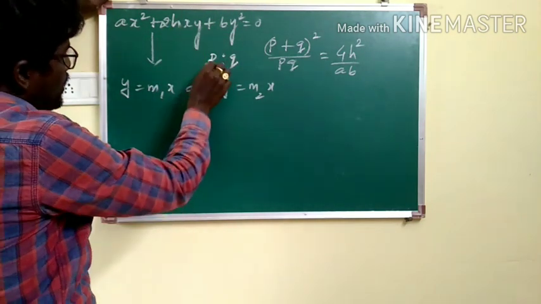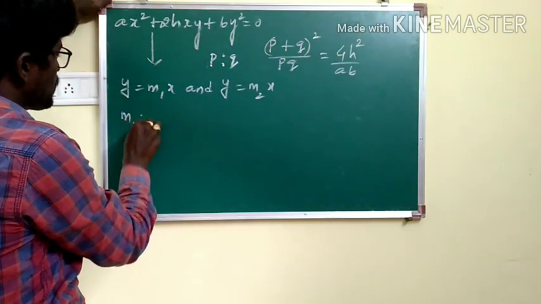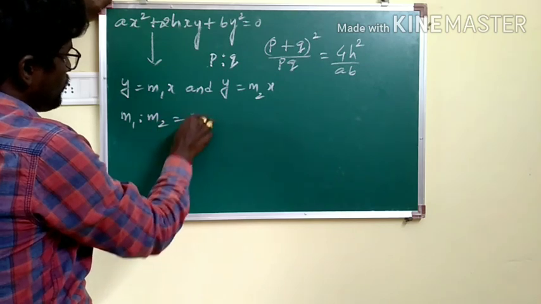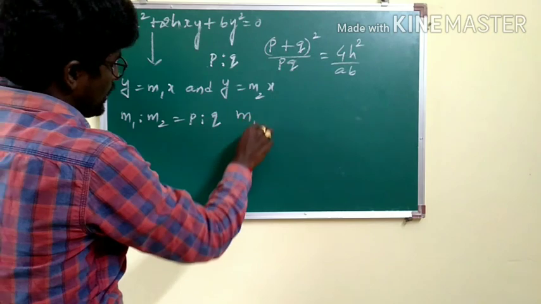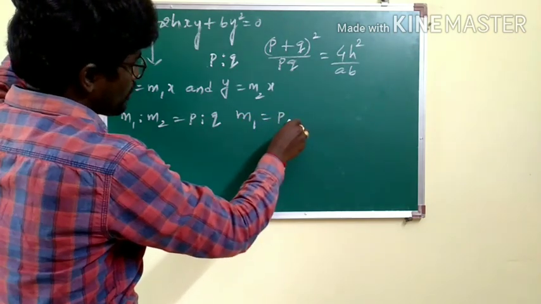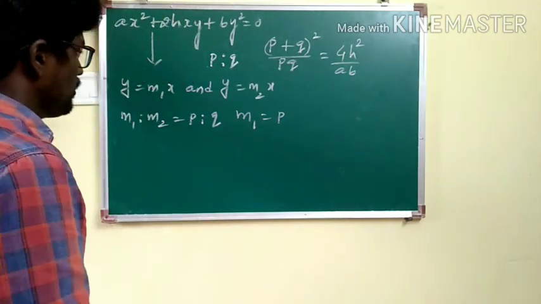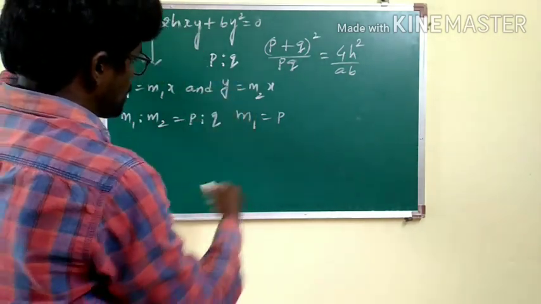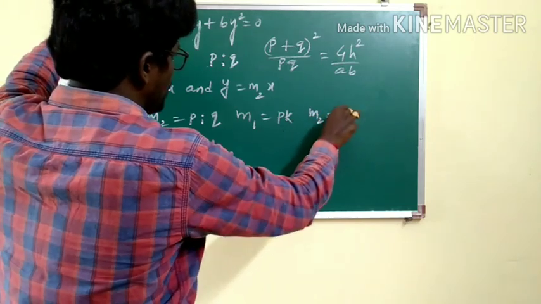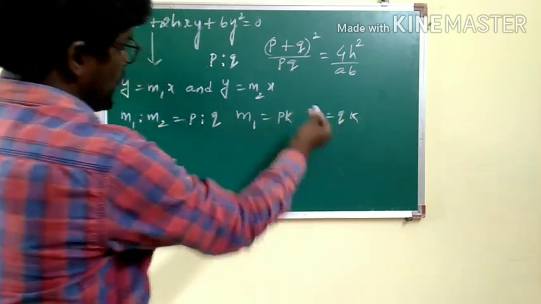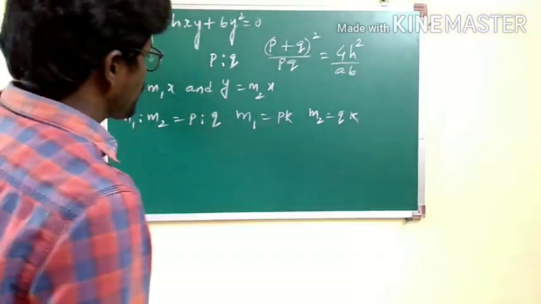Now we are given the ratio of the slopes, that is m1 is to m2 is p is to q, means what can we take? m1 is equal to some, let's say I am taking here the common term as k, so m1 is pk and m2 is qk. If you write it as pk is to qk, you will be getting p is to q.